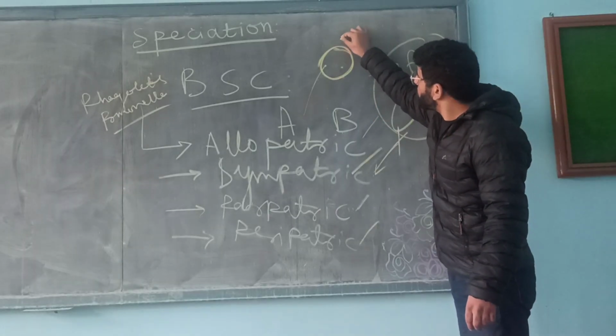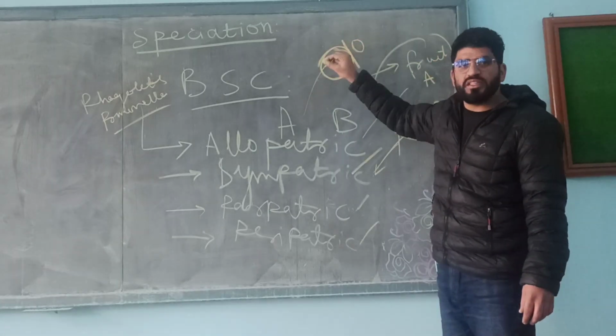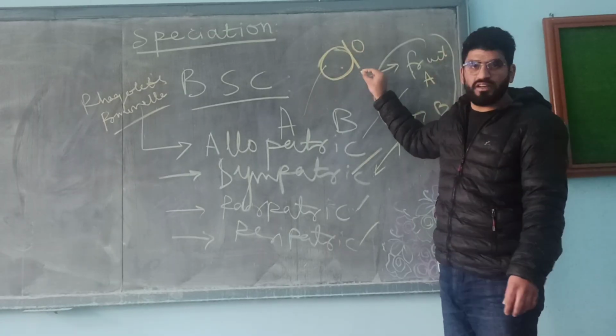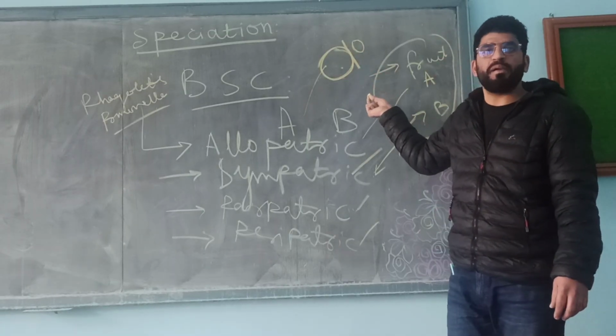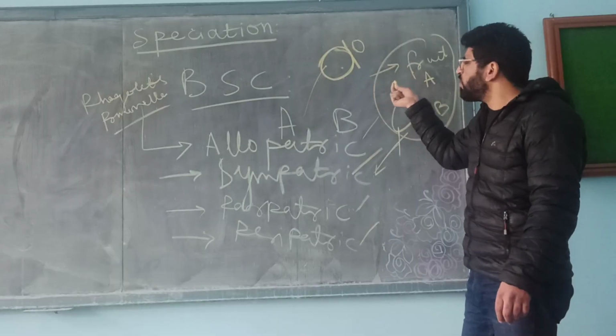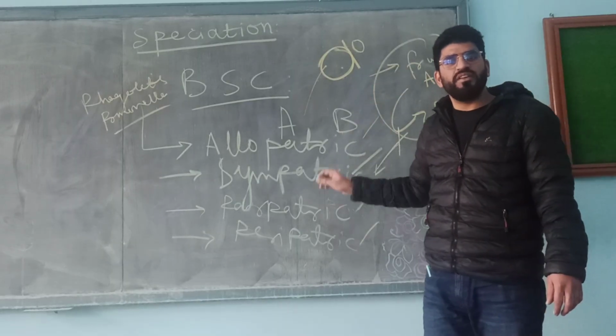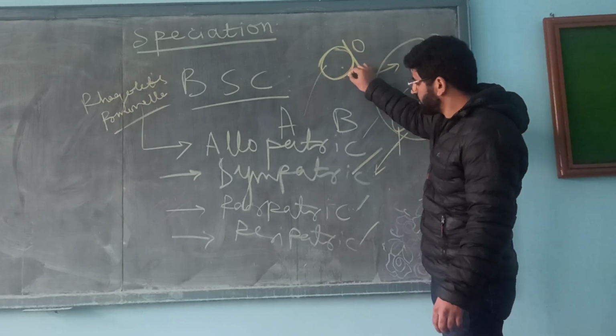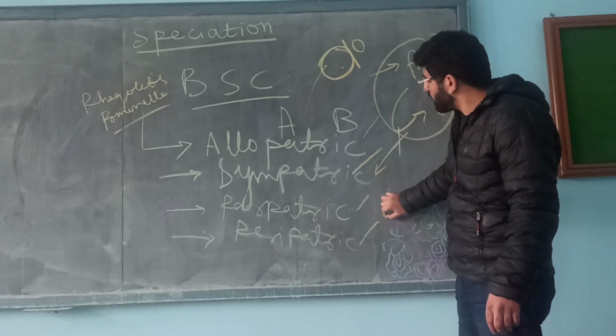This is the peripatric speciation concept, and it occurs mainly due to the founder effect. With this, we are done with peripatric speciation.